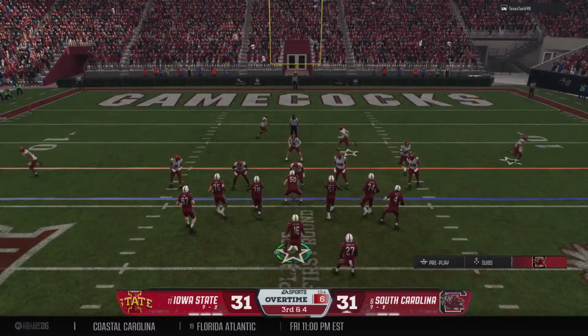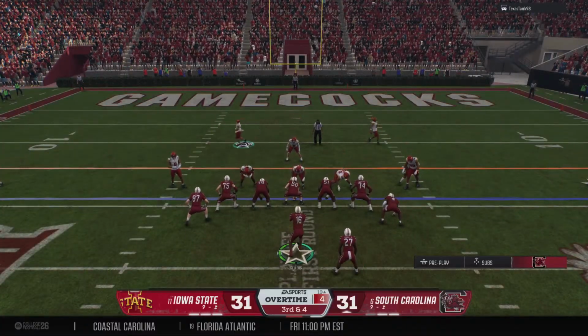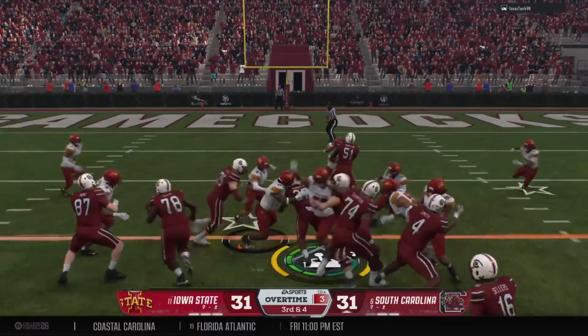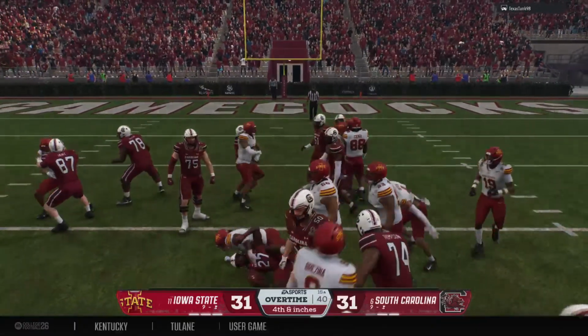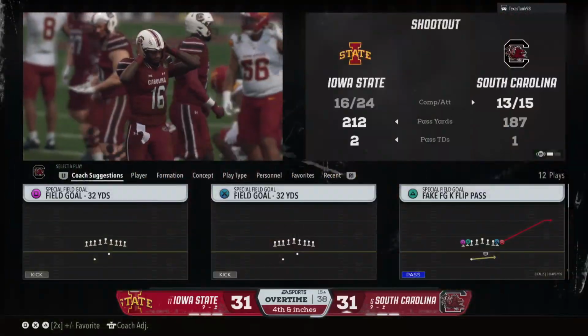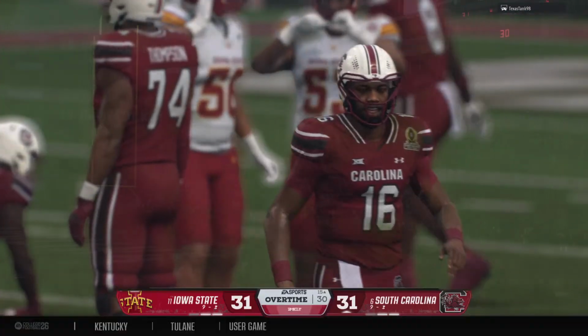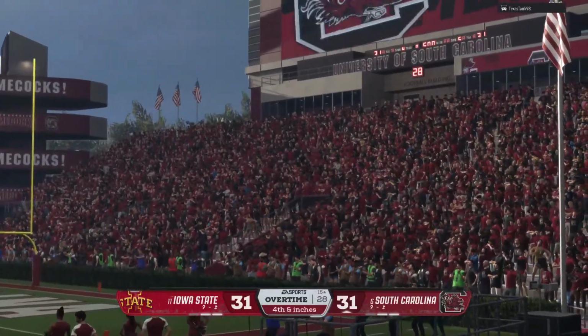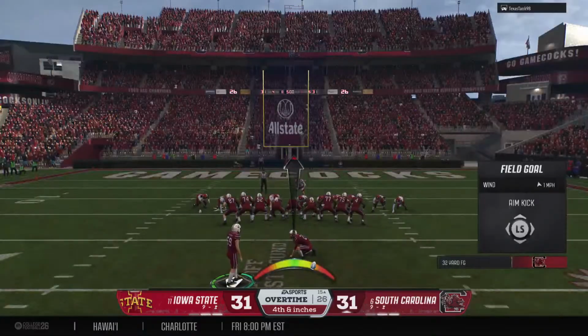So now it's 3rd and short. If they can't make the first down, want to at least position the ball for a game-winning field goal attempt. They bring him down just short of the marker. It's going to be 4th down. And now the defense will spend a timeout to talk strategy here before this crucial play coming up.